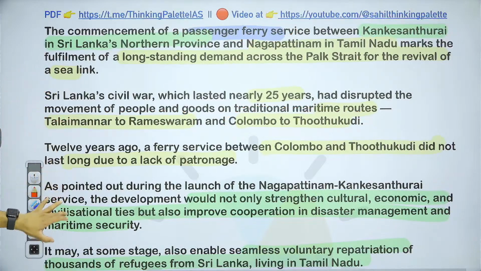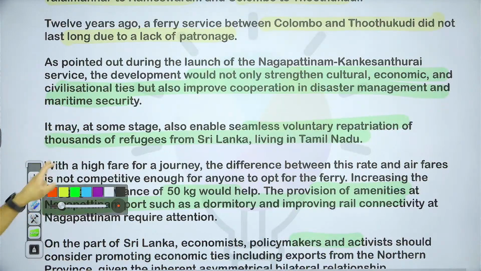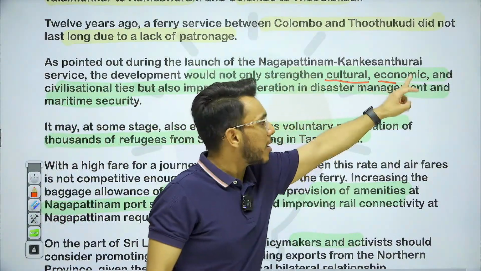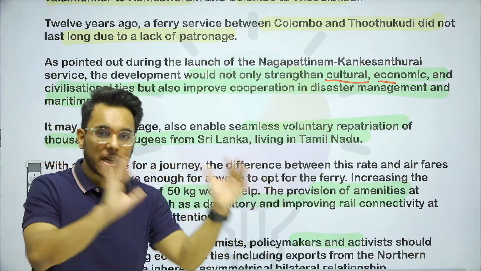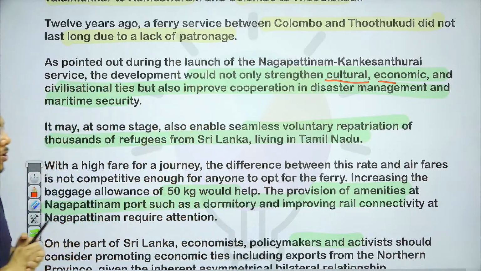Now, what has happened? This Nagapattinam-Kankesanthurai service has been started, and it is going to strengthen the people to people relations, cultural relations, and also economic relations between the two countries, as when seamless transfer of goods, services, and people will happen, obviously economic benefit will also come.